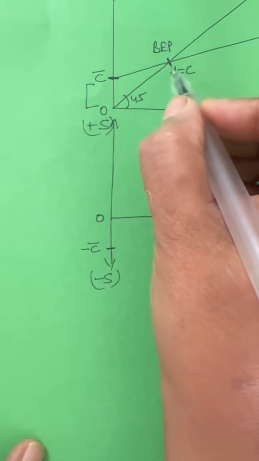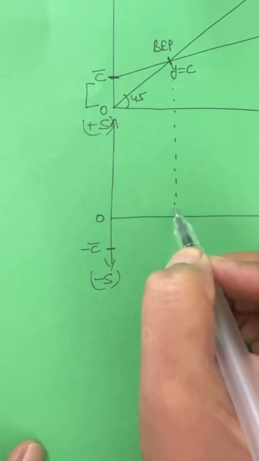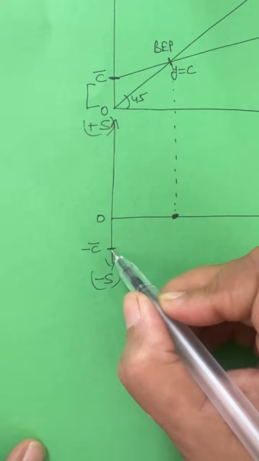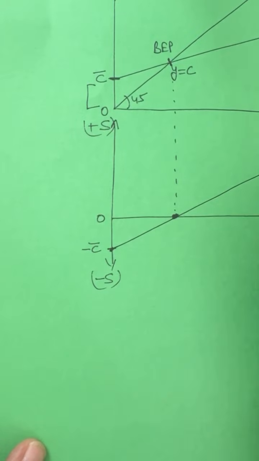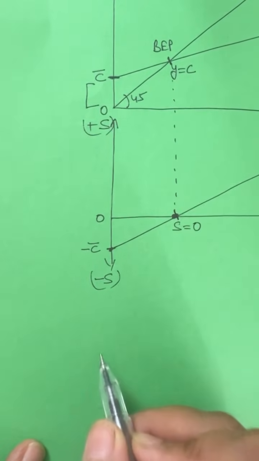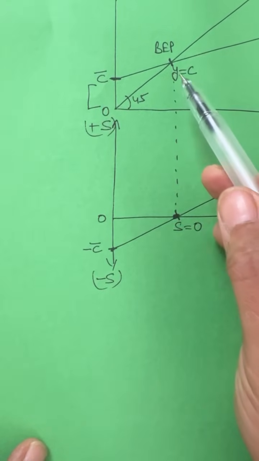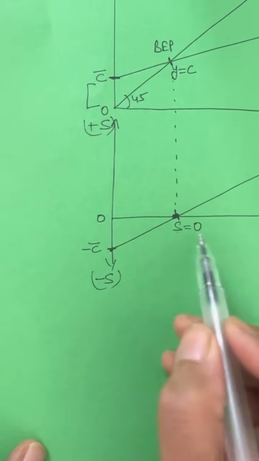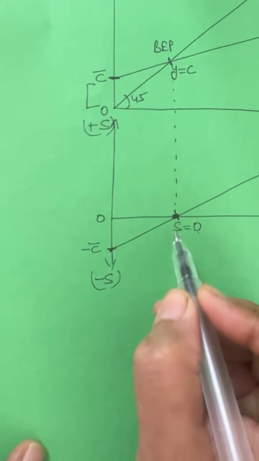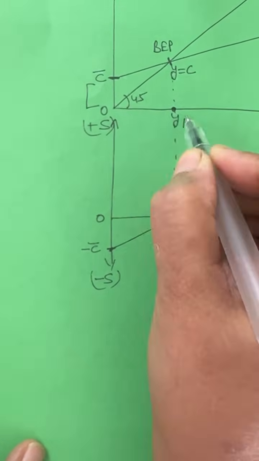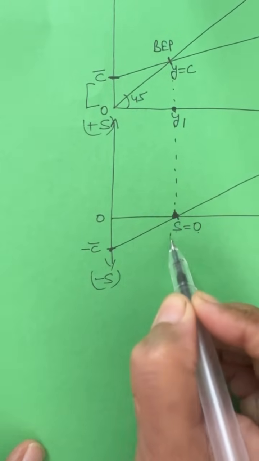Now we'll draw the perpendicular from this line to the saving curve, where we have found one more point, and from this point to this point we'll connect the straight line saving curve. Okay, this is my saving curve, and this point shows that S is equal to 0. So where consumption will be equal to income, at the same point saving will be 0. So this is the income level Y1. This is the OY1 income level. Here we can also see OY1 income level.